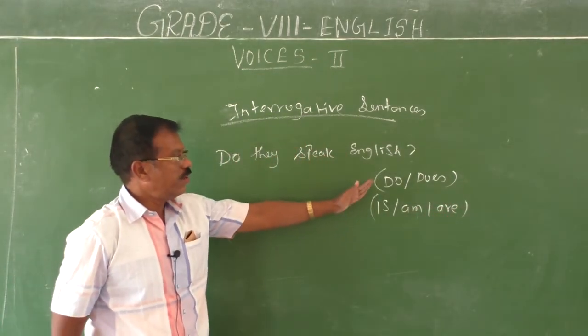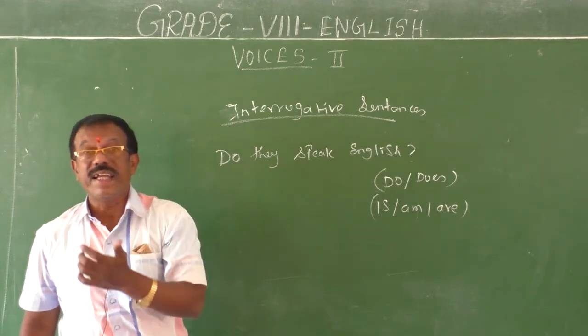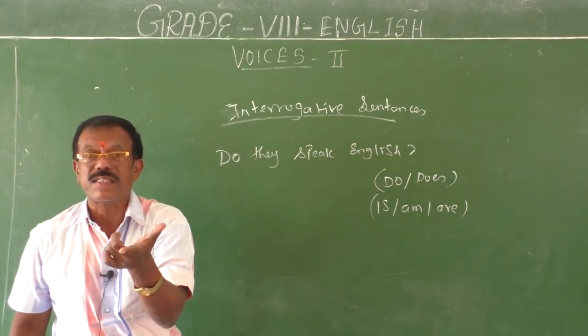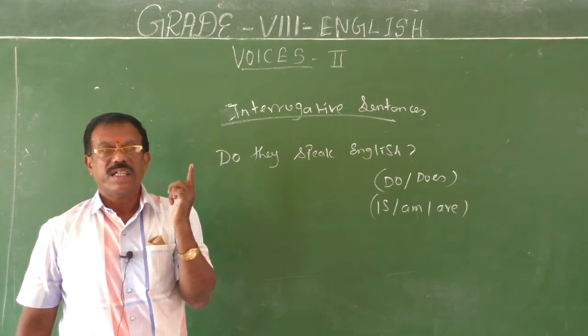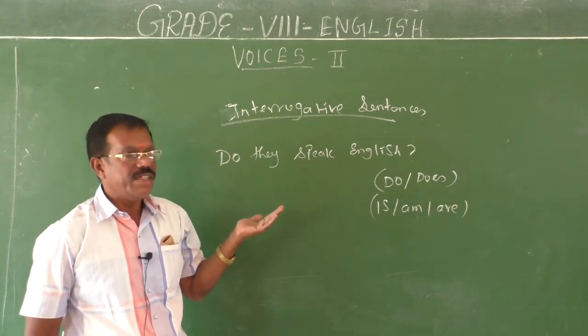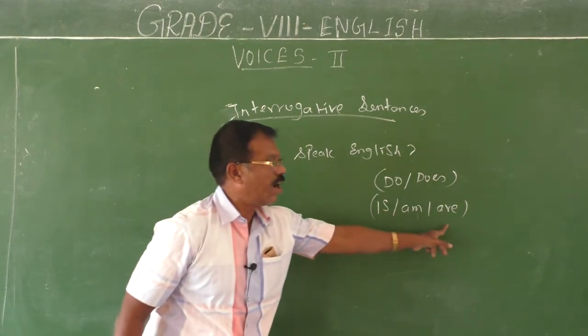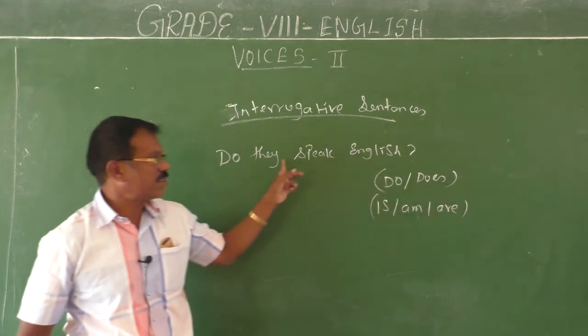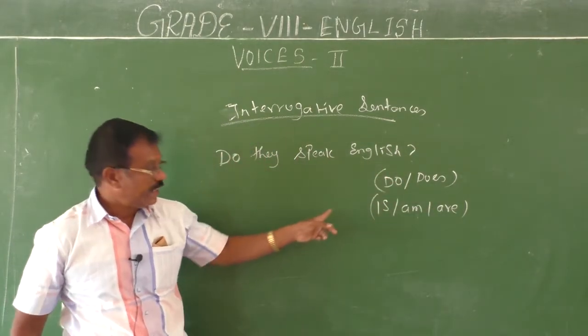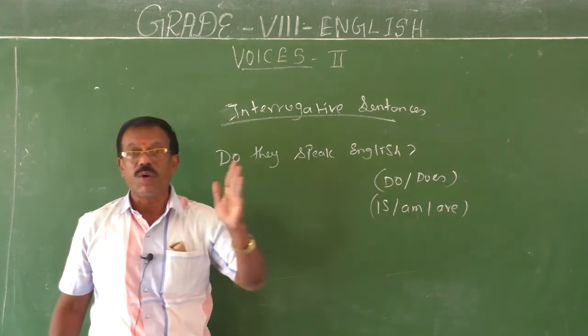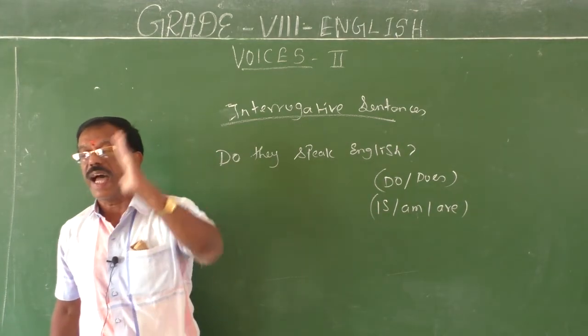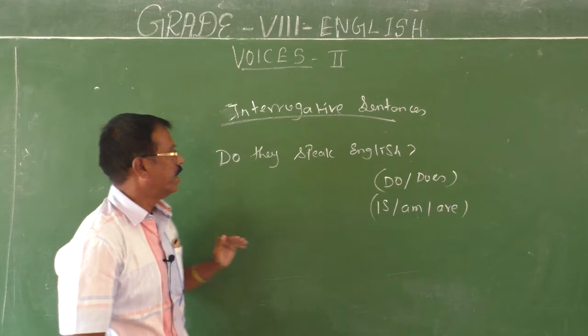Because do, does will never take a past participle with it. Therefore, we have to change this do form of the verb into the be form. Is, am, are. When you change this question into passive form, these be forms alone will take V3 after them. Okay, that's the reason.